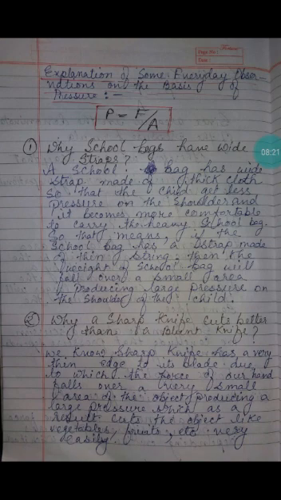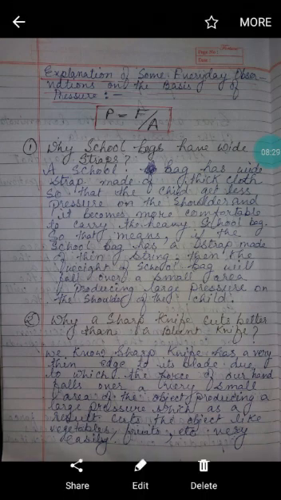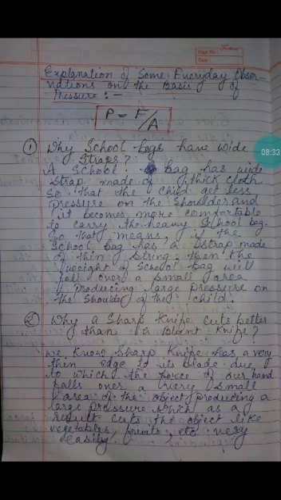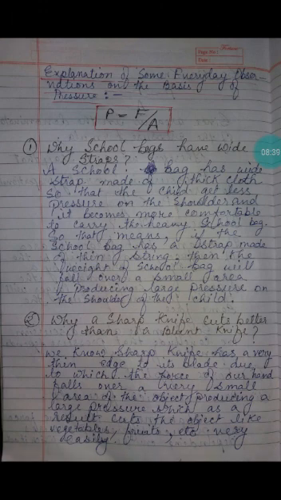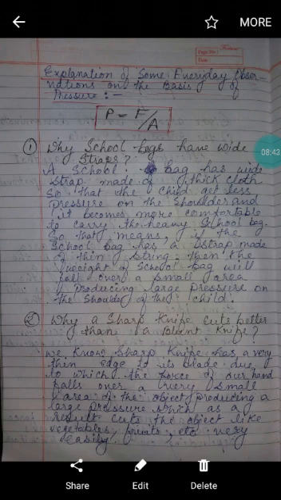That is why the wide strap is used, so that the weight of the bag falls over a large area of the child's shoulder, producing less pressure, and it becomes more comfortable for the child to carry the heavy school bag.